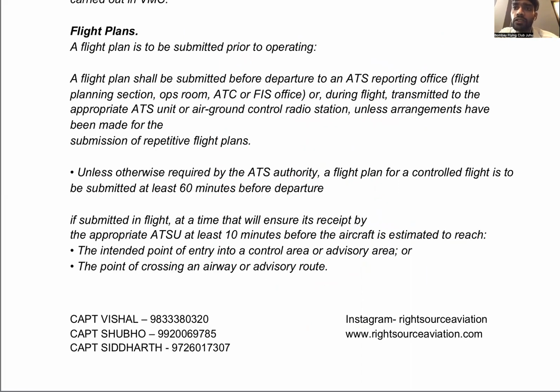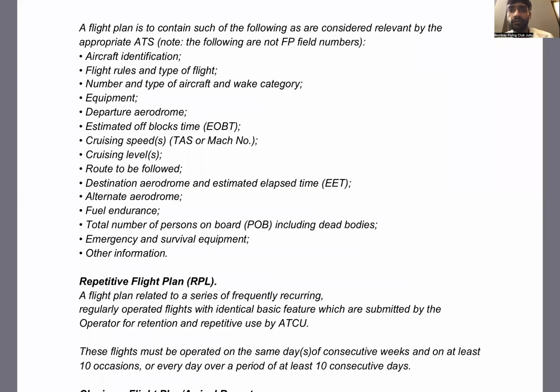You enter your aircraft identification, flight rules and type of flight, number and type of aircraft, equipment, what type of equipment you have in the aircraft, departure aerodrome, estimated off block time, cruising speed, cruising levels. You must have studied this in navigation also, right? About the flight plan, did you do it or not? Yes, done. So we now know the content of the flight plan.